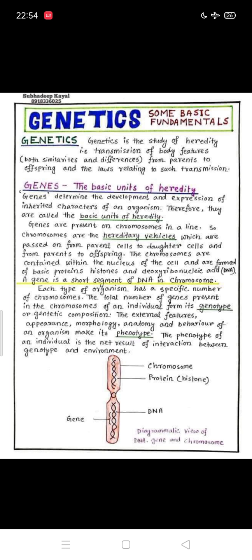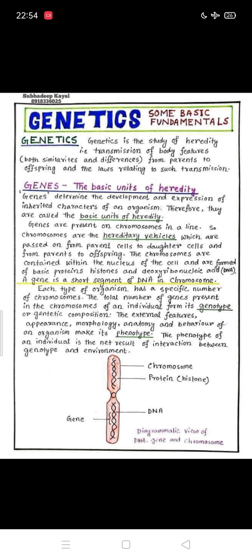Today, I'm going to discuss some basic fundamentals of genetics. Yes, genetics, as we know, is the study of inheritance. It is the study of heredity, or the study of transmission of different characters from parents to the offspring.